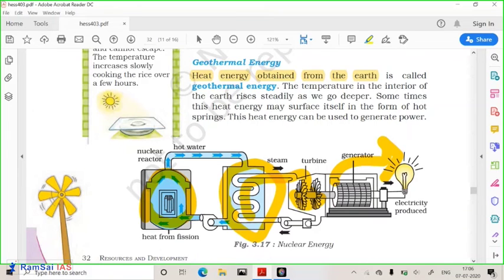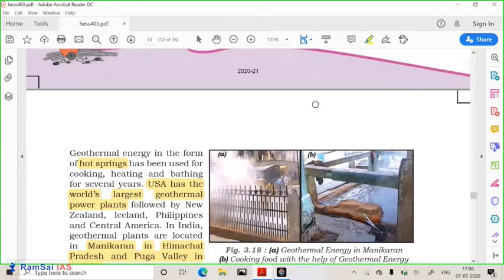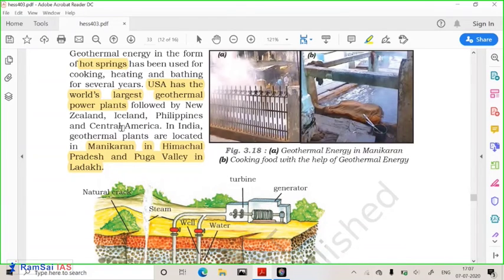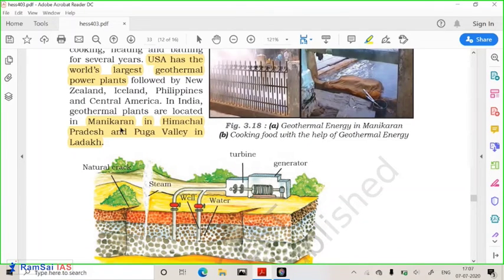Getting it? So we have such regions in India, hot spring regions. USA has one of the world's largest geothermal power production centers. And in case of India, we have Manikaran in Himachal Pradesh and Puga Valley in Ladakh. They are important regions of geothermal energy production.